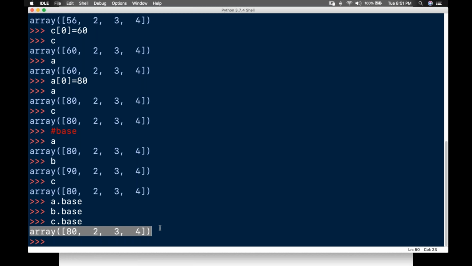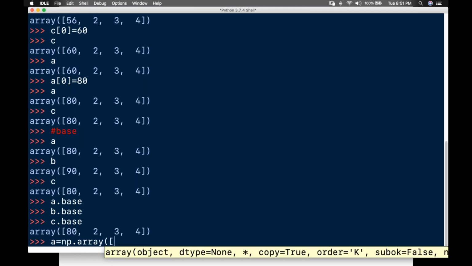Okay, next topic, you write it down. We can reshape the array, guys. For example, reshaping the array. For example, a is equal to np.array of 1, 2, 3, 4, 6, 7, 8, 9, 10, and I'll add 22, 33, 44.